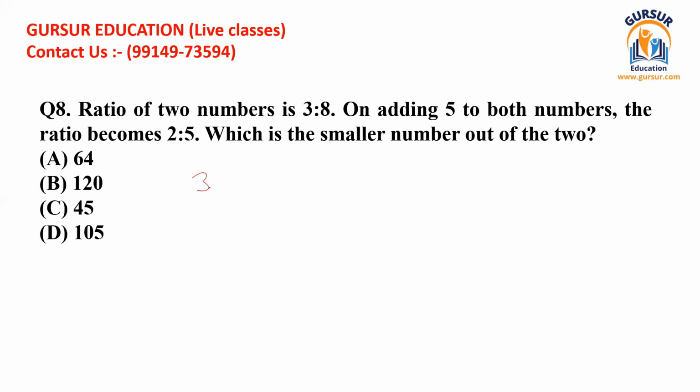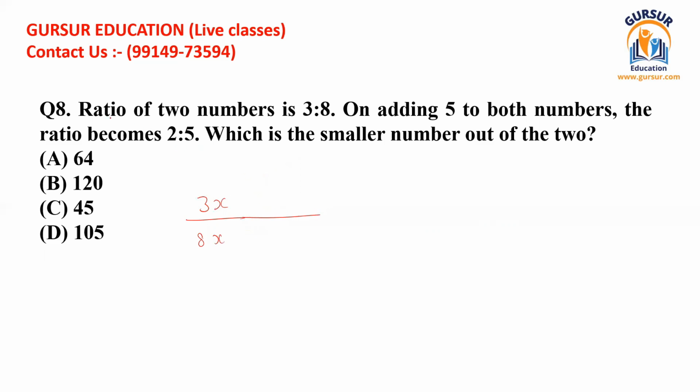I have already told you, when you are given a ratio of two numbers like 3:8, you can easily write them as 3x and 8x, because the ratio does not refer to the absolute value, but 3x and 8x do. You can easily write here 3x divided by 8x. You can write this way as well.